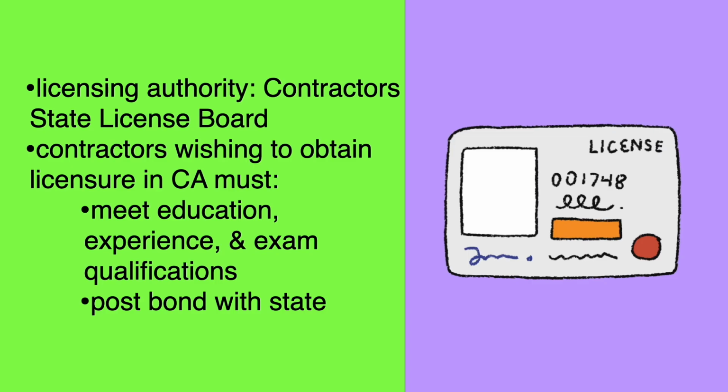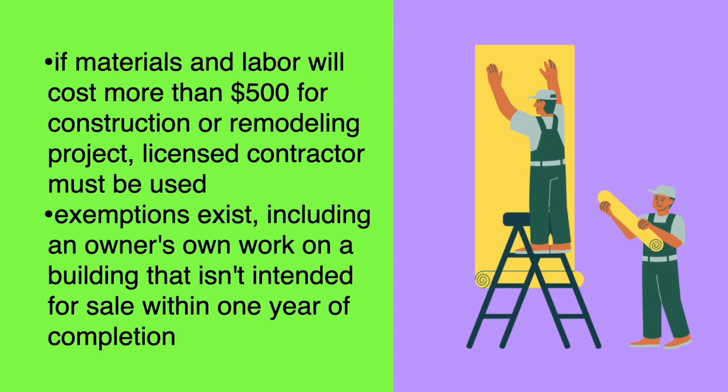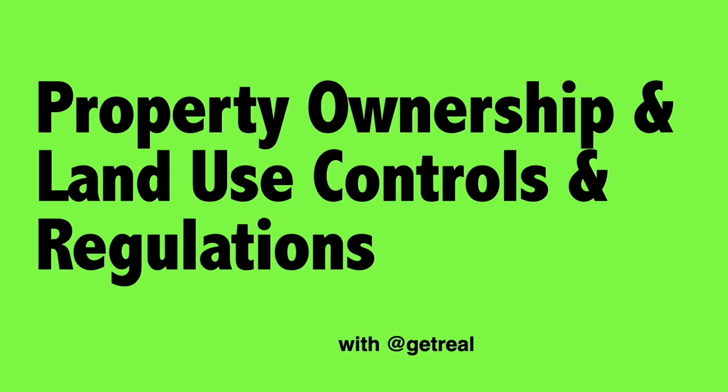The licensing authority is the Contractors State License Board. Contractors wishing to obtain licensure in California must meet education, experience, and examination qualifications and post a bond with the state. If materials and labor will cost more than $500 for a construction or remodeling project, a licensed contractor must be used. Certain exemptions exist, including an owner's own work on a building that isn't intended for sale within 1 year of completion. That is land use.